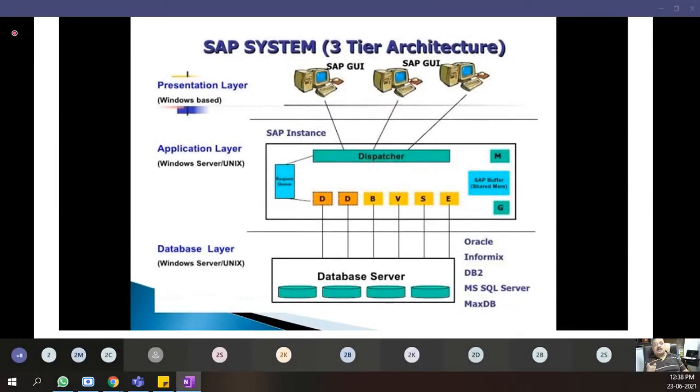So if you see at the bottom line, friends, in the database layer, the database layer will be either a Windows server or Unix. And in the database server, you can see there are different cylinders or different disks. Those disks are storing information. Now the database layer will be based upon which technology, either Oracle technology, Informix or DB2 or MS SQL Server or MaxDB. So any one of these technologies can be used for a database layer. The database layer will be either a Windows server or Unix.